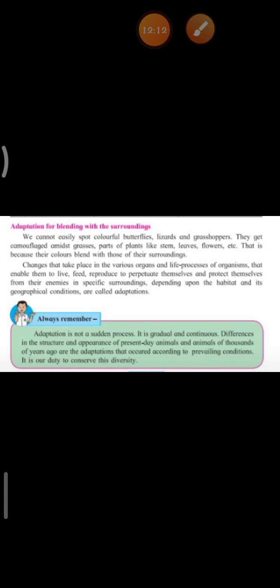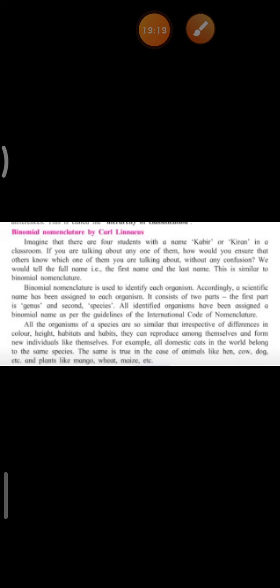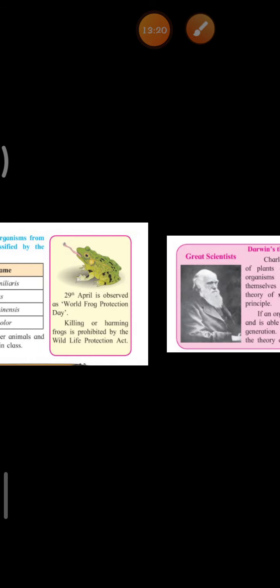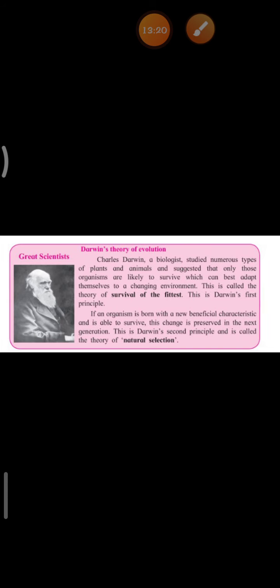Okay, children, but it is not a sudden process, it is a gradual and continuous process. Okay, children, now let us see about a scientist called Darwin. Darwin is a scientist who discovered the theory of evolution.